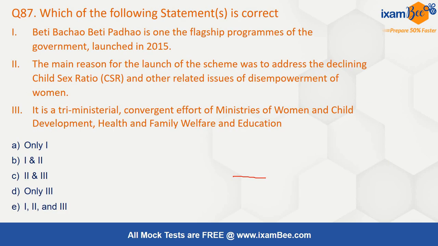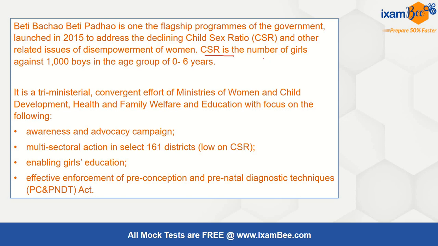Which of the following statements is correct? Beti Bachao, Beti Padhao is one of the flagship programs of the government launched in 2015. The main reason for the launch of the scheme was to address the declining child sex ratio and other related issues. Yes, it is a tri-ministerial convergent effort of the Ministry of Women and Child Development, Health and Family Welfare, and Education. All three are correct here. And what is child sex ratio? It is defined as the number of girl children against 1000 boys between the age group of 0 to 6 years. 3 ministries, these are correct.